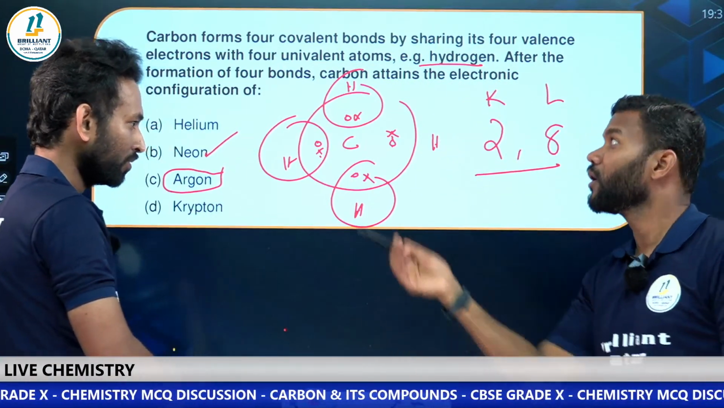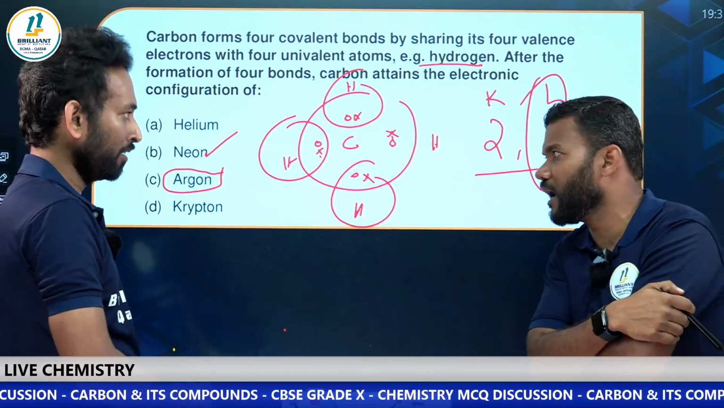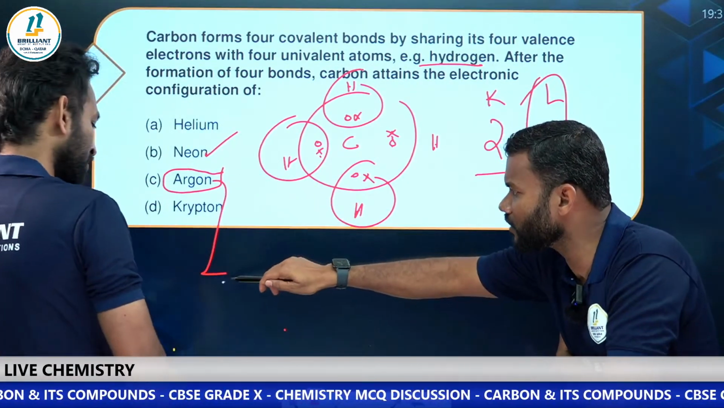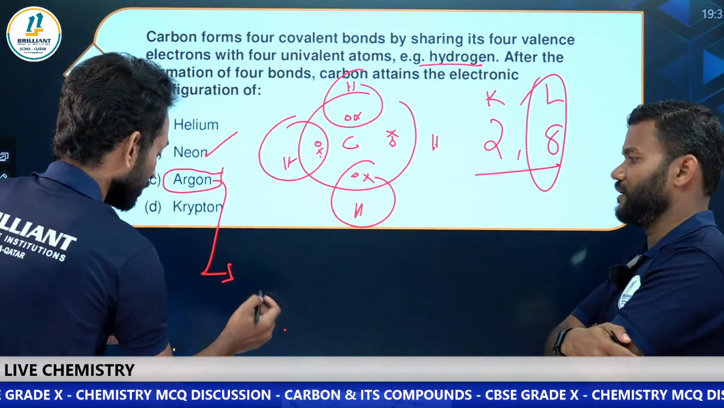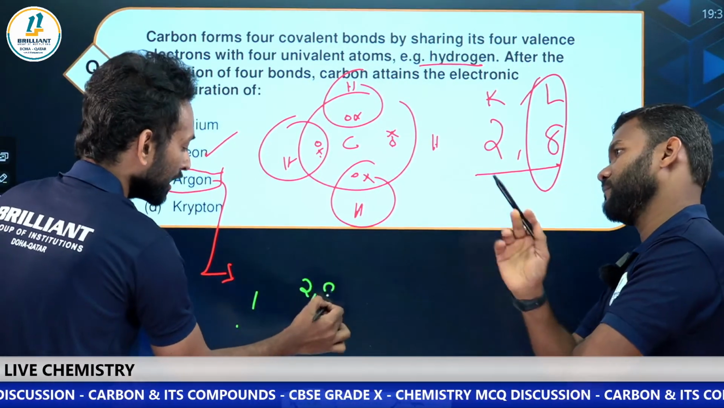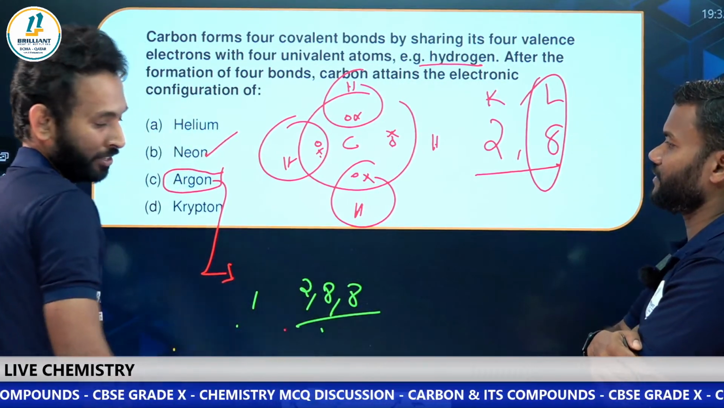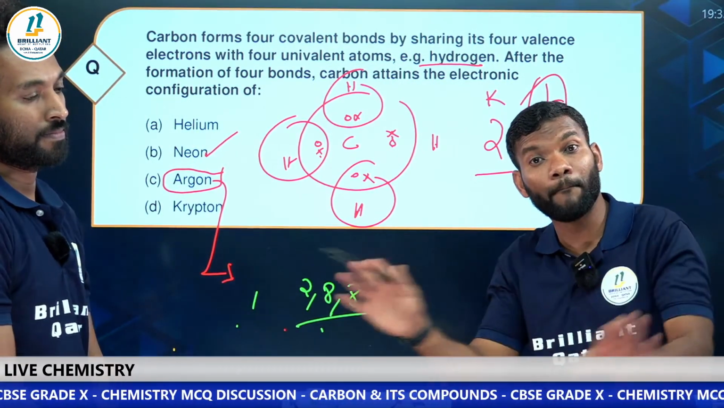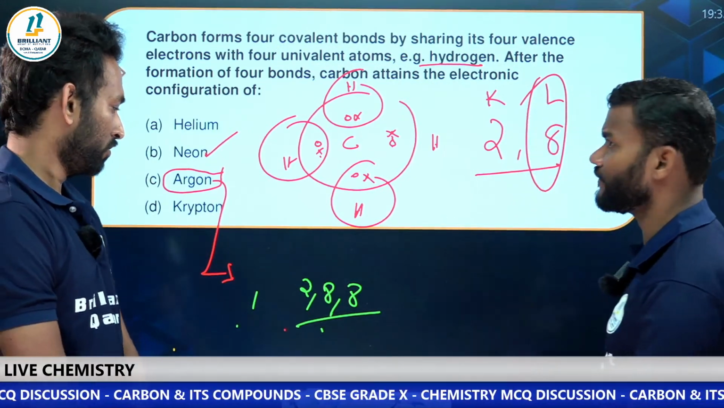Even in the case of argon, we know argon is also one where the last shell is completely filled. Can you just write the electronic configuration of argon? We already know the atomic number of argon is 18. So first shell it will have 2, second shell it will have 8. That is their maximum. Finally, 8. So they are completely filled. We call them noble gases, right? Can we go to the next one?